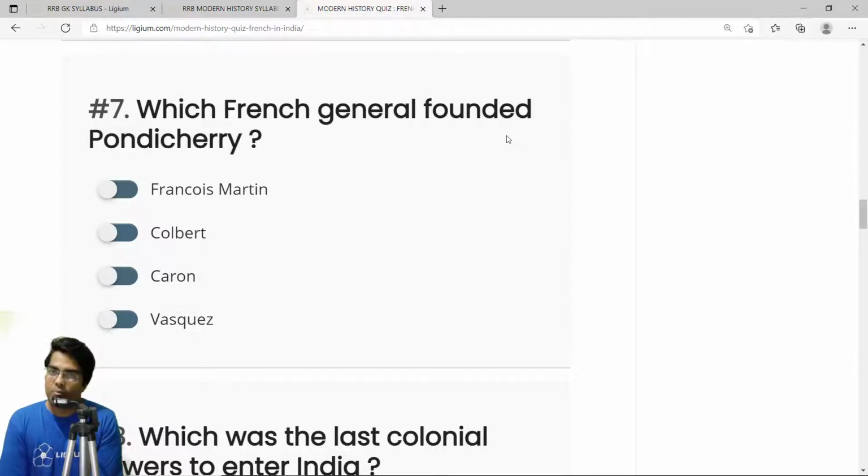Francois Martin was an important person for the French in India because he actually persuaded the king of Bijapur, Sher Shah Ibrahim Lodi, to give him some parts of land. And Sher Shah Ibrahim Lodi, pleased with him, gave some parts of land in Pondicherry. So, because of the Bijapur king, Francois Martin was able to establish a permanent base in Pondicherry. So the correct answer is Francois Martin.